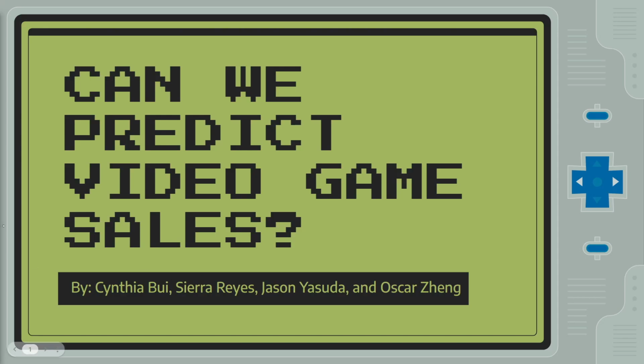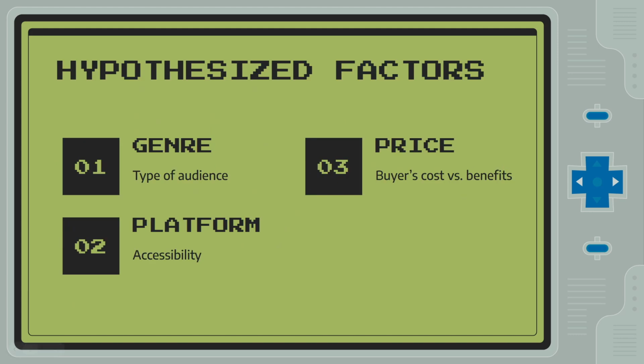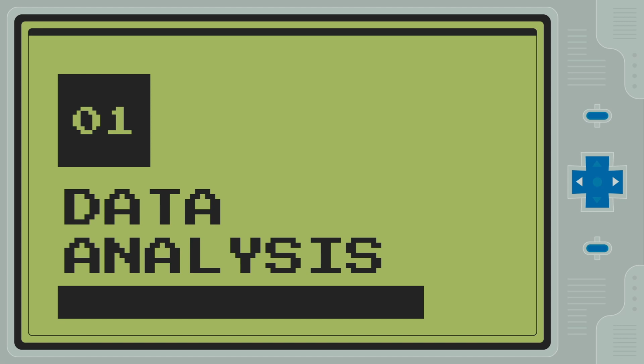Hi, today we're going to see whether we could predict video game sales on the basis of three factors: genre, platform, and price. Onto our data analysis.